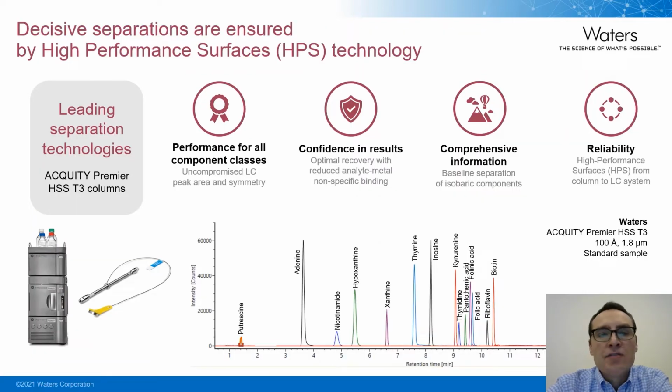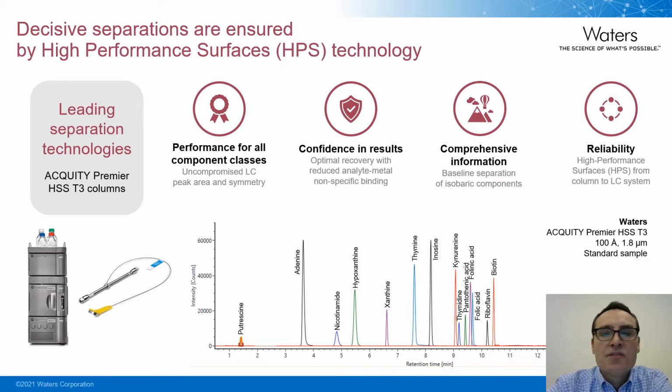Waters has recently introduced a number of next-generation chemistry and separation products focused on high-performance surfaces, which help deal with challenging analytical problems. The Premier line of column and LC systems products enables the highest performance separations possible. It offers better, more reproducible chromatography, increased recovery and sensitivity by reducing the secondary and undesirable interactions between the analyte and all the surfaces it comes into contact with. These extra interactions are what often yield poor peak shape, poor recovery, or variable results.